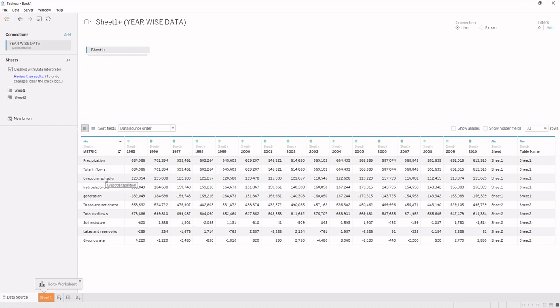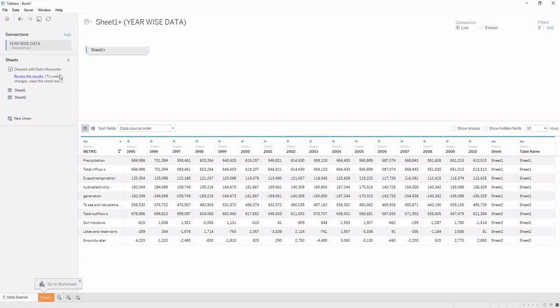So you came to know that Tableau will clean the structure by itself if the header in the data, in the Excel file or in the CSV file you have given, was not correct. Then it will automatically correct it with the help of clean with data interpreter. But you cannot clean other types of features, like you cannot clean outliers, you cannot clean NAs, you cannot clean aliases, and you cannot make groups and splits while using clean with data interpreter.